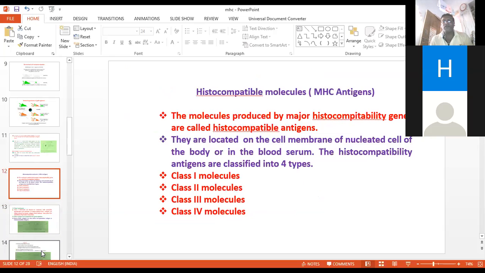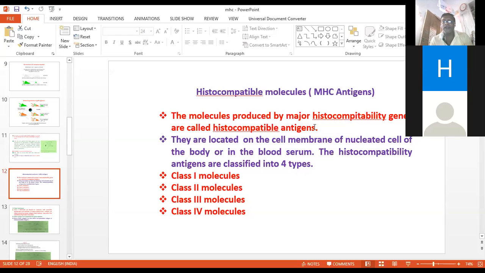Now, histocompatible molecules or MHC antigens. The molecules produced by major histocompatibility genes are called histocompatible antigens.